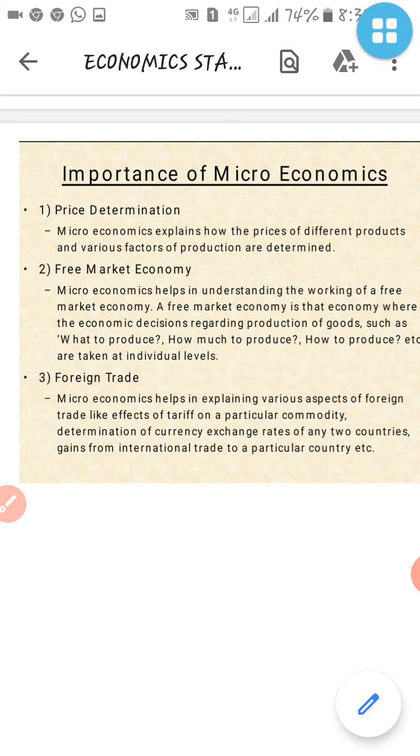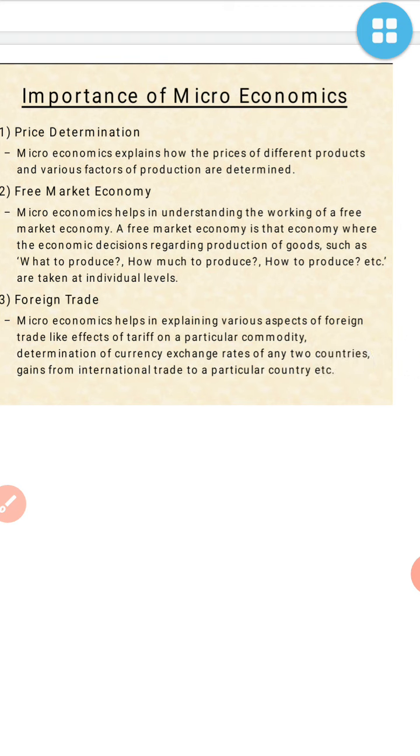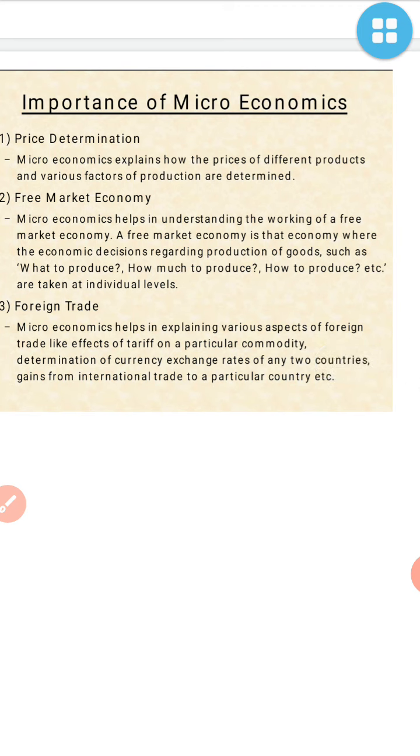Means a person can decide what he wants to do, an individual person can decide what he wants to sell, what he wants to grow. That is important: an individual decides how much to sell, how much to bring. That is at the individual level. There is no group, there is no boss, no sir, he is the only boss of his shop.